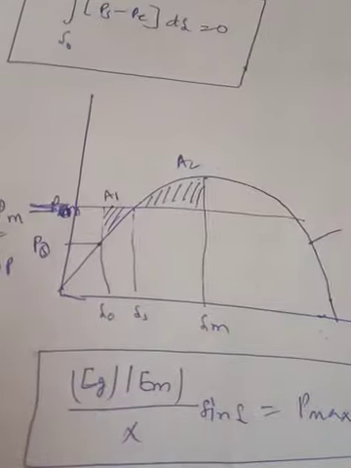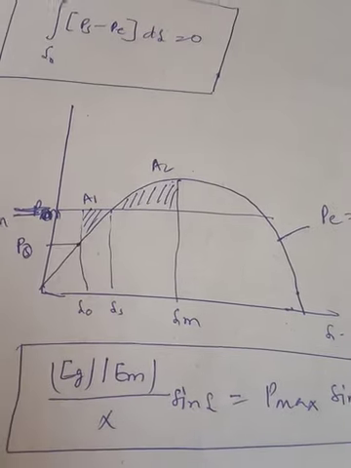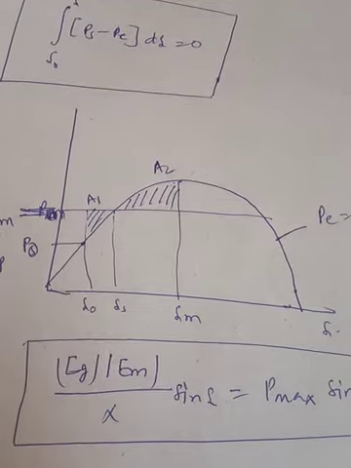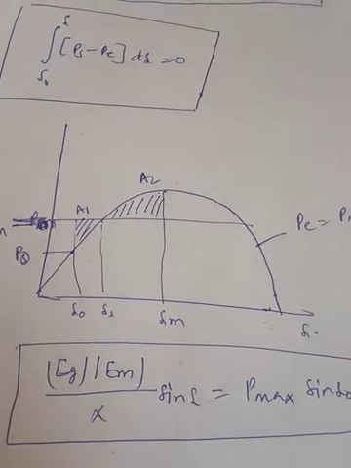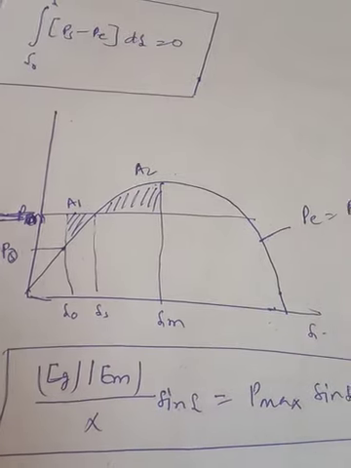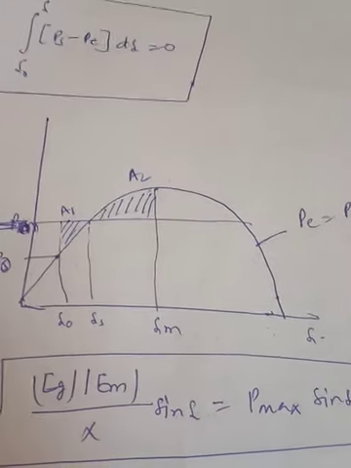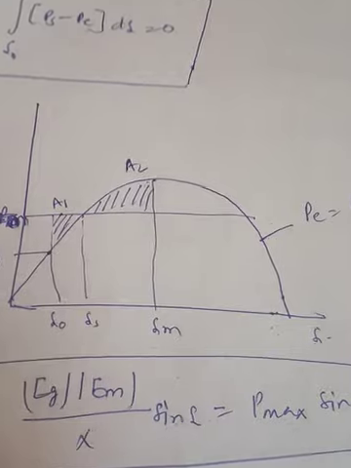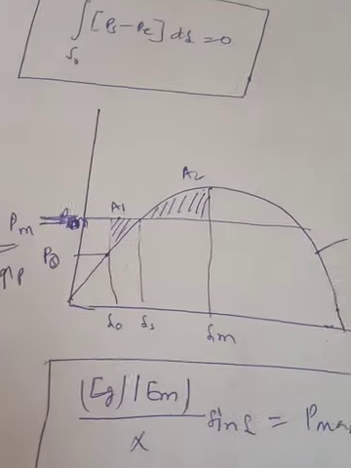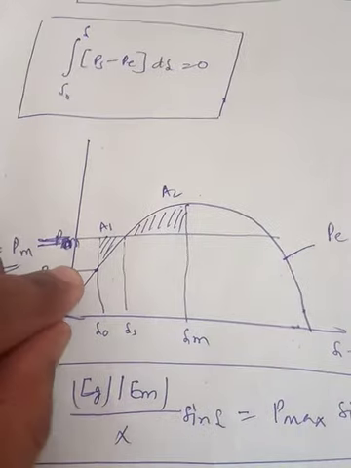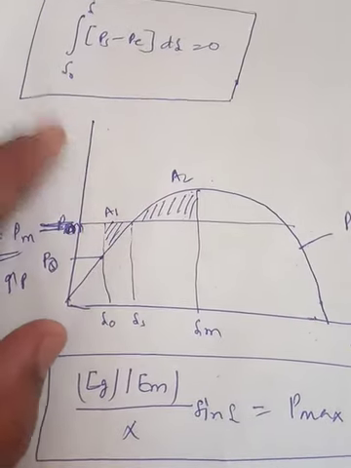Where Eg is the voltage of the infinite bus, Em is the internal voltage of the synchronous motor, and X is the sum of the transient reactance of the synchronous motor as well as the reactance of the connecting line between the motor and the infinite bus. Now suppose the power output of the motor is suddenly increased from P0 to PS.